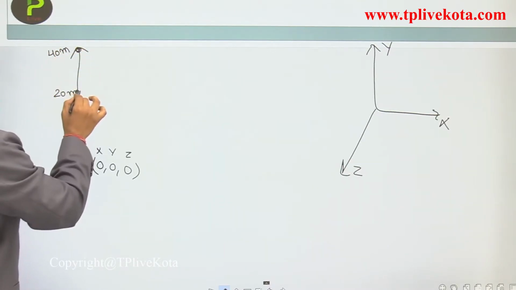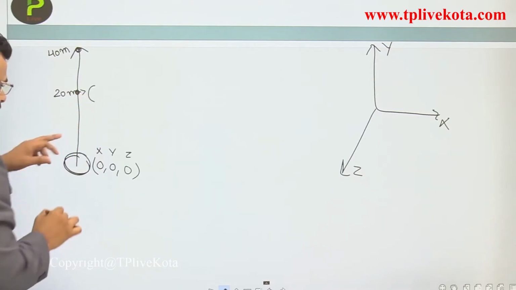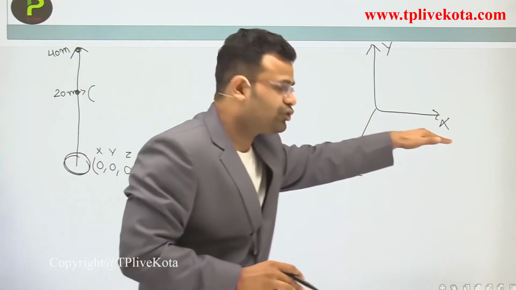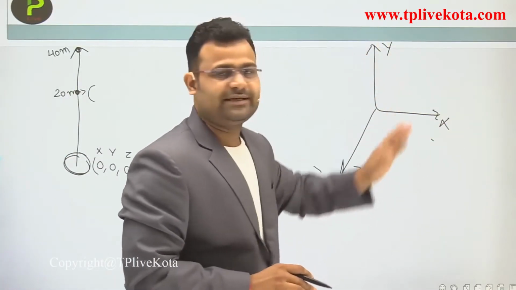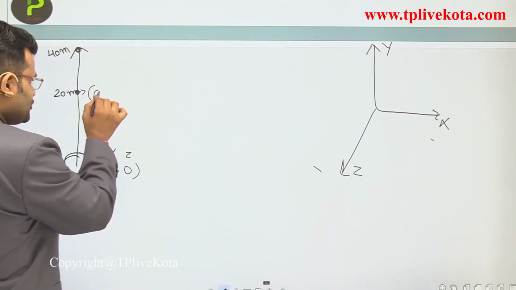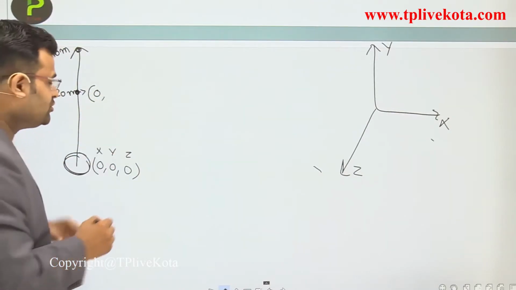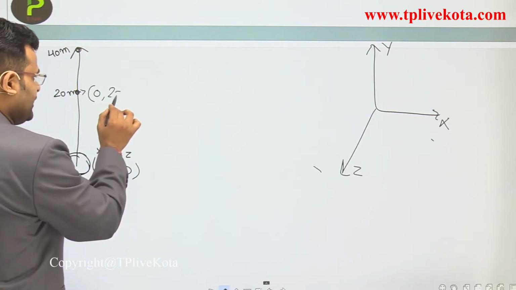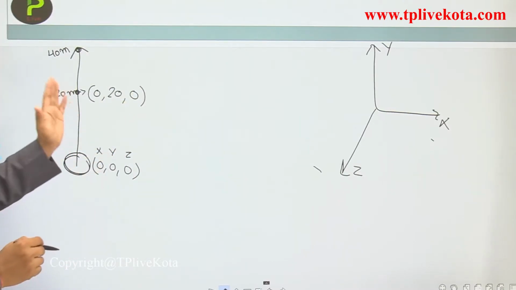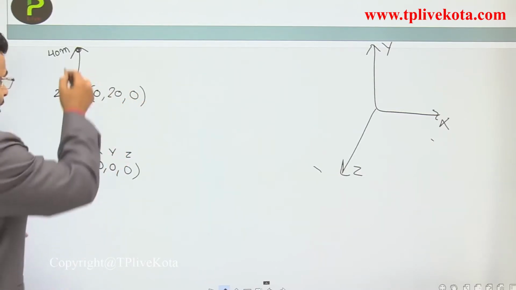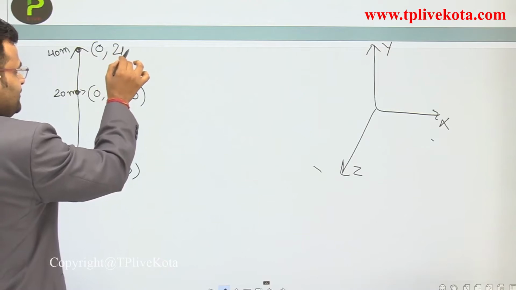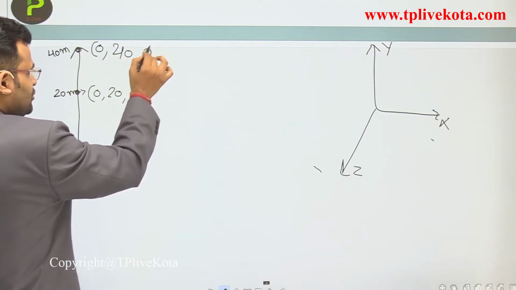Okay. Now the coordinates of that system: the x coordinate will not change. Why? Because that is the x coordinate. And which coordinate changes? The y coordinate changes continuously. At that point the x coordinate does not change, it is 0. The y coordinate becomes 20 and the z coordinate also does not change. So the coordinates are 0, 20, 0. And at the next position x does not change, y is 40 and z is 0.